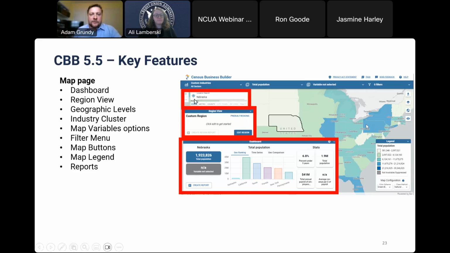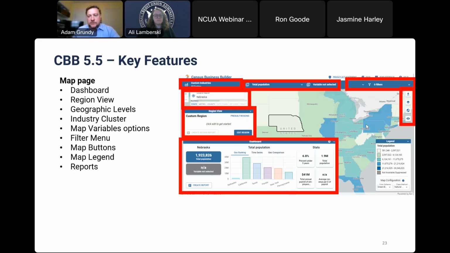The geographic level is our location search that we see over here. So you see the state of Nebraska was selected for this example. You can select custom industries. I'll show you how you can get to the credit unions in different geographies in just a moment. The total population is one of the main variables we have that starts off in Census Business Builder versus the number of establishments or many different variables that you can choose from. We also have our map variable options and filters that you can do for adjusting the map to your liking.